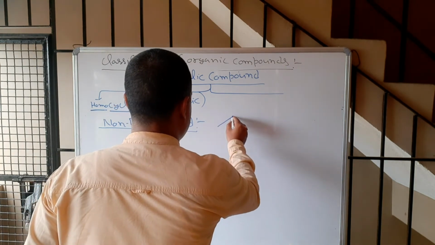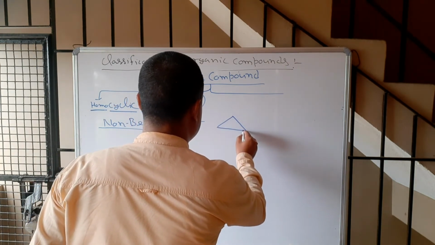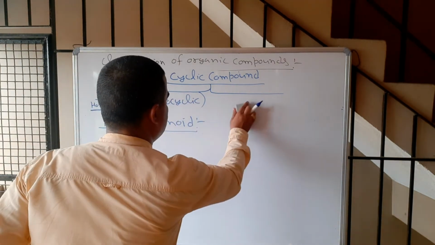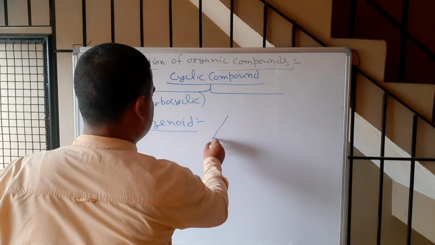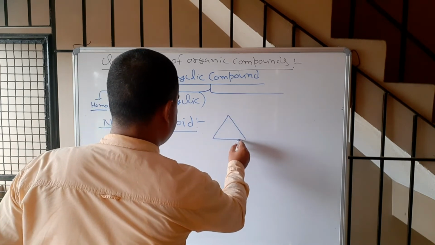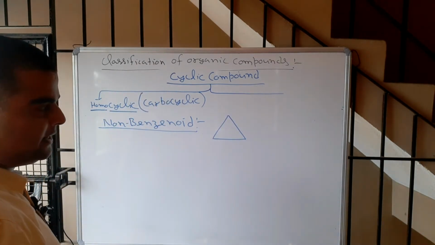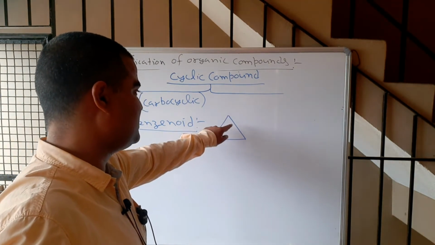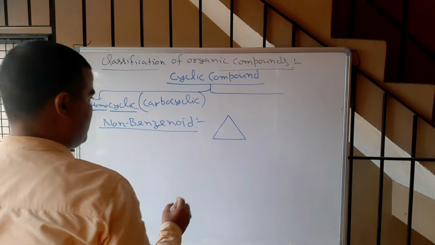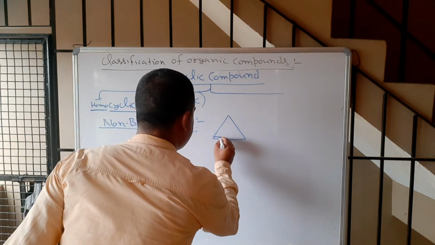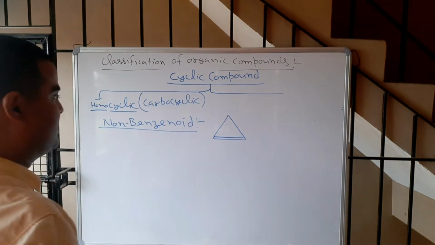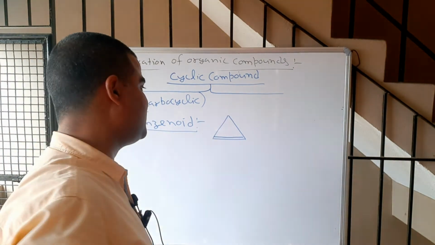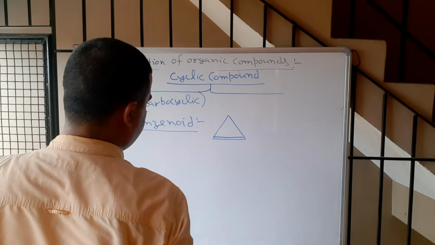Like I told you, this is cyclopropane. This is cyclopropane, but this is alicyclic. This is aliphatic in nature because there is no alternate pi bond. If I keep a pi bond here, now there is a pi bond, but still this pi bond is not conjugated.